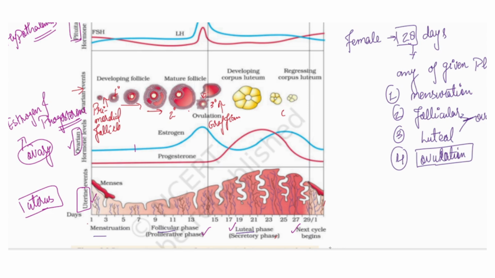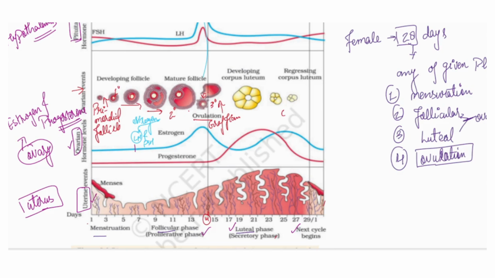Now on the 14th day, you can notice here, the egg is released from the Graafian follicle, and this period we call ovulation. And how does it happen? Because of hormonal changes. As the primordial cell converts itself into the primary or secondary follicle, at this stage the growing follicle cell will release estrogen hormone. Because of the high estrogen, the signal goes so that from the pituitary gland LH and FSH will be released.